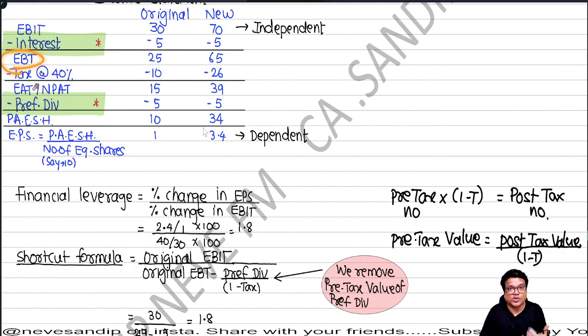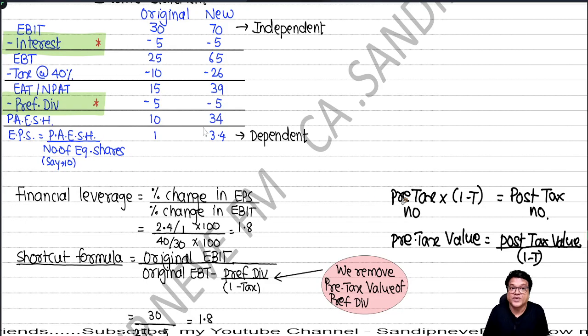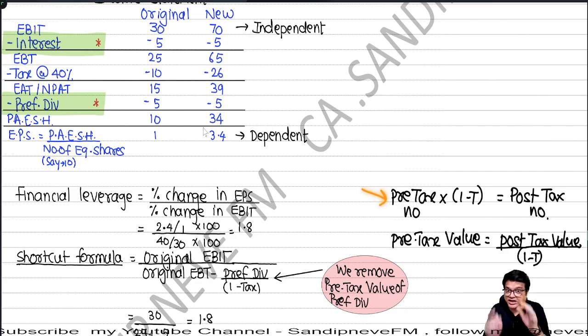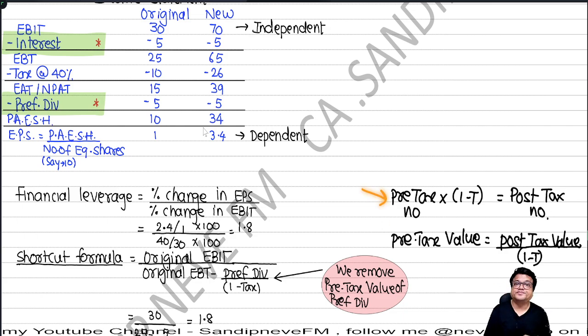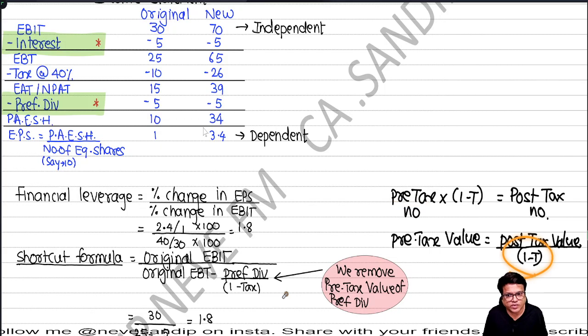So if you want to consider the effect of that, the best way is to remove it from the discussion. From EBIT I want to remove, then EBT is pre-tax profit and preference dividend is given from post-tax profit. So what to do? Get it converted into pre-tax value. We had discussed this in the class. Take pre-tax multiplied by 1 minus tax, it becomes post-tax. So if you want pre-tax value, what to do? Take the post-tax and divide by 1 minus tax. And that's what we do over here.